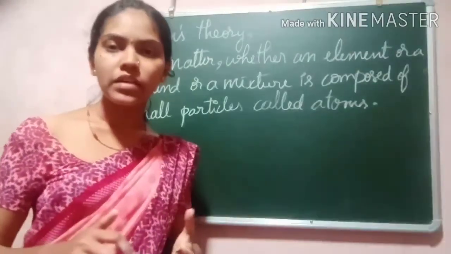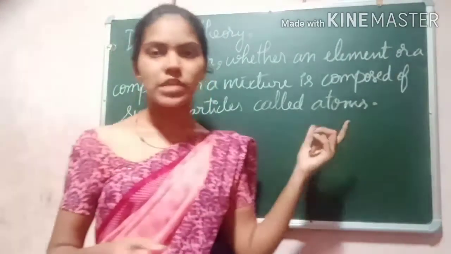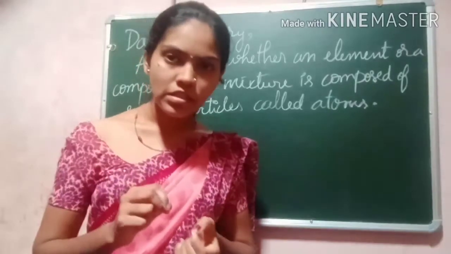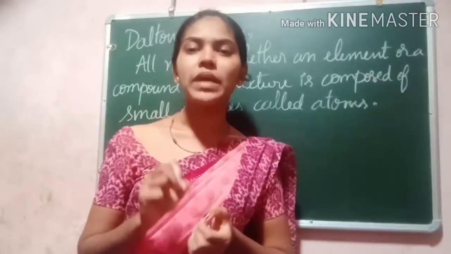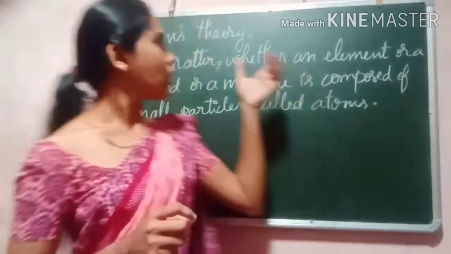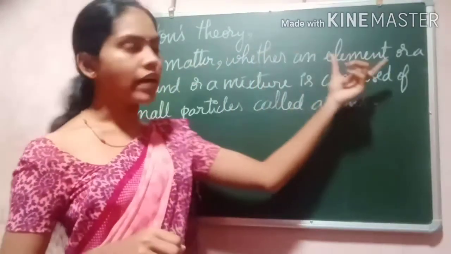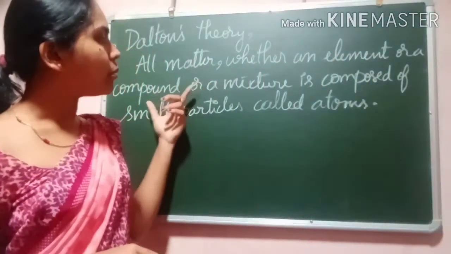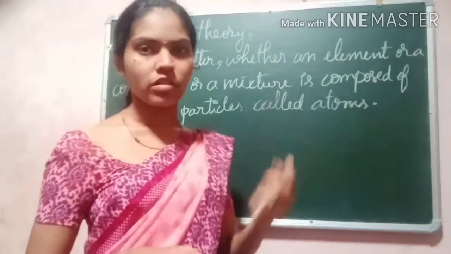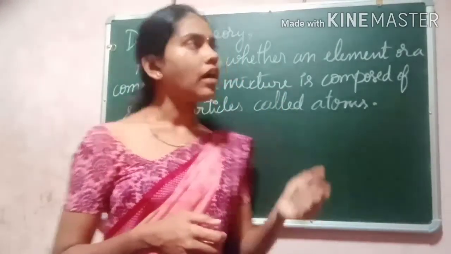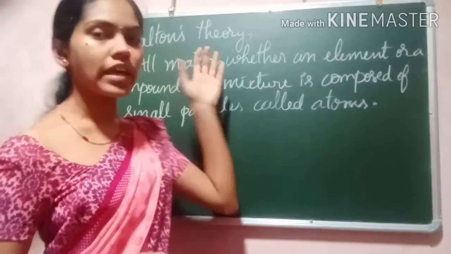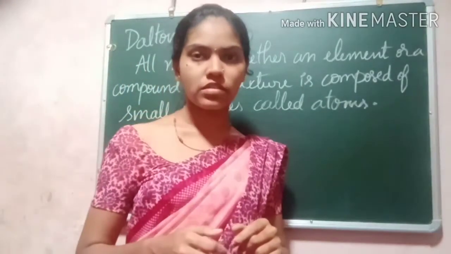So all matter is made up of these atoms. Atoms are the smallest tiny particles. Atoms are the basic unit of matter, whether in an element, a compound or a mixture. And for this theory, Dalton gave a few postulates.